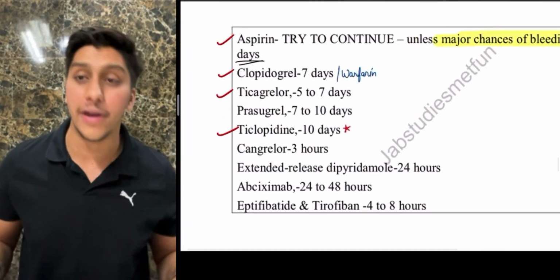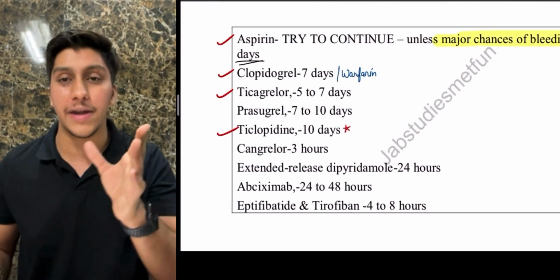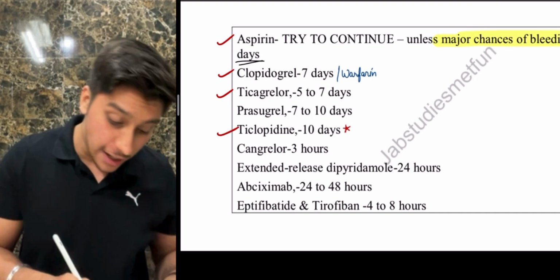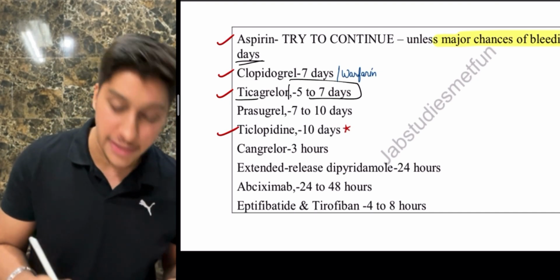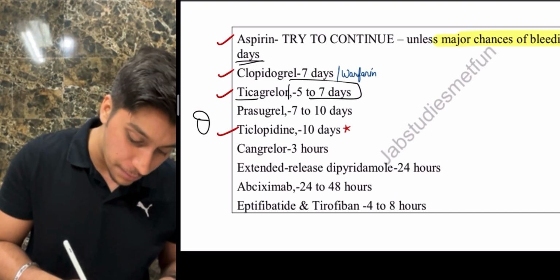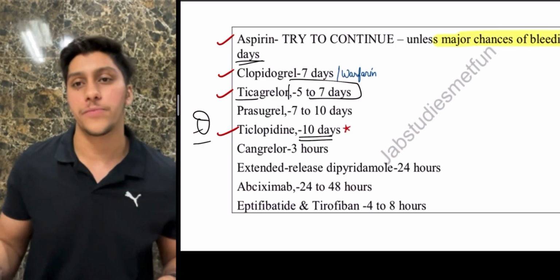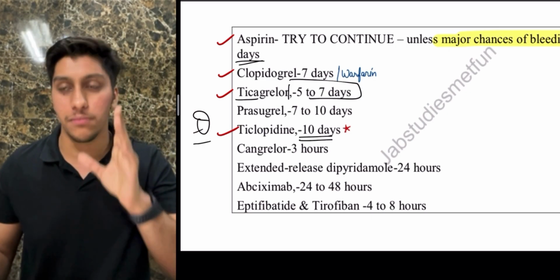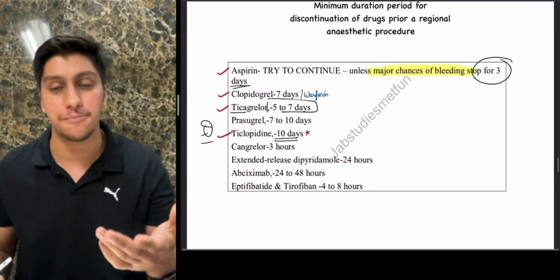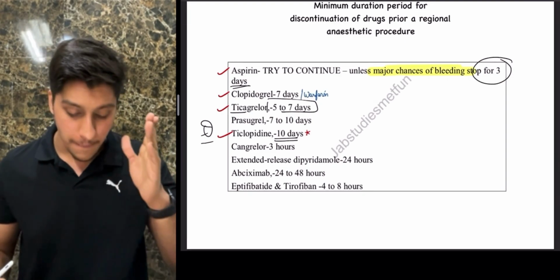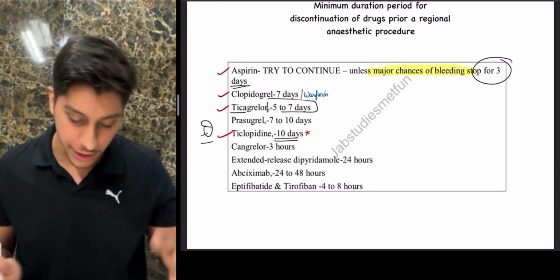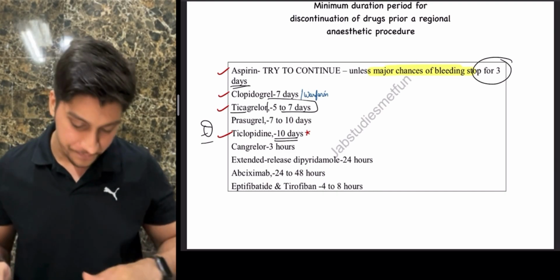Drugs like clopidogrel and warfarin should be stopped at least 7 days prior to surgery. Ticagrelor should be stopped around 5 to 7 days. An important PYQ: ticlopidine should be stopped 10 days prior. The ones which I have ticked have been asked previously in NEET PG and FMGE, but make sure you read through these drugs as well.